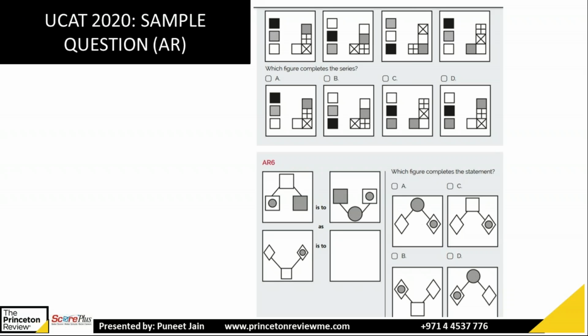In the figure below, you have a diamond. This diamond on the left will go to the right. So diamond on the right means either it is C or it is D. What is the difference between C and D? Square and circle. In the first figure, the square changed to a circle, so in the second figure the square will change to a circle. So that's D. That's how you can solve the abstract reasoning. So based on the figure given, you have to find the next. Next slide.